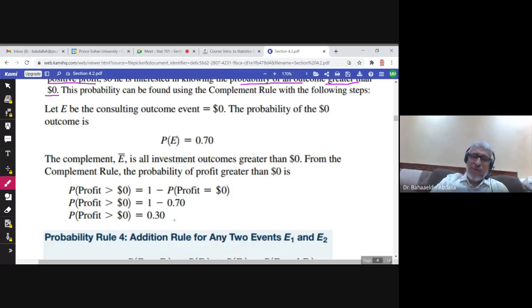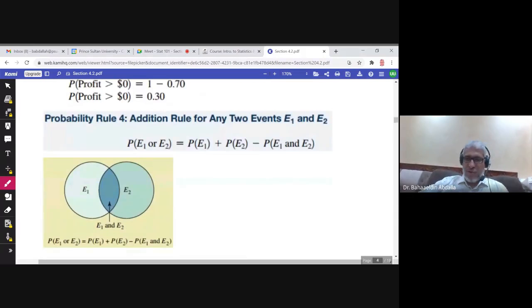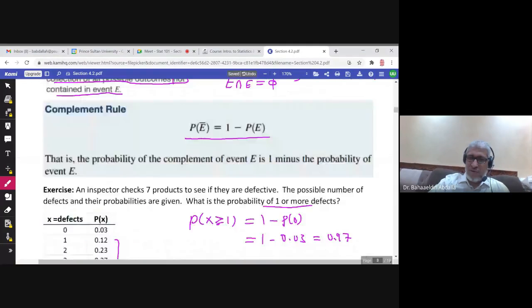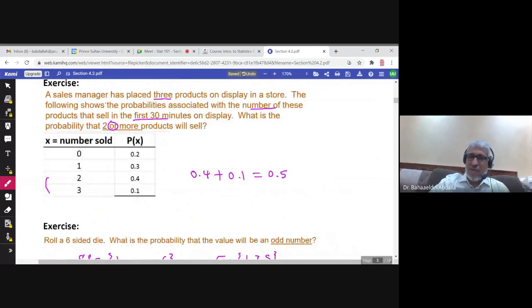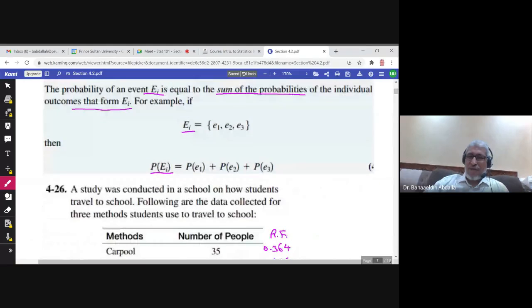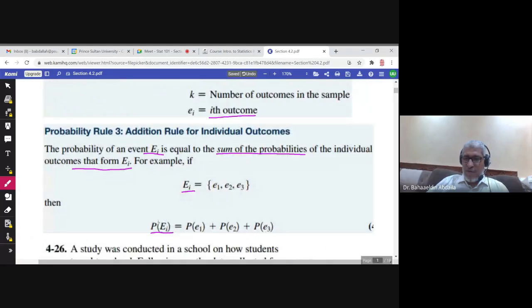Let me talk also about probability rule number 4, the addition rule, but for any two events, E1 and E2. We mentioned the addition rule before, but it wasn't for two events. It was for how to find the probability of events for individual outcomes.